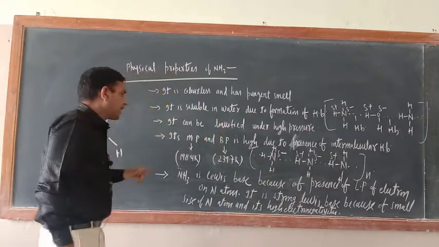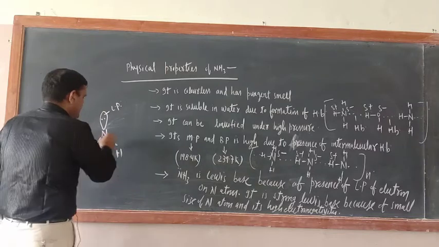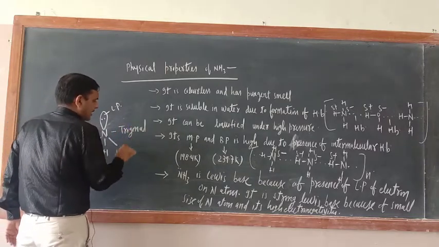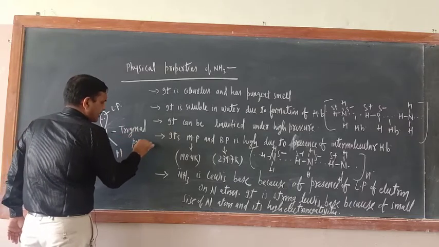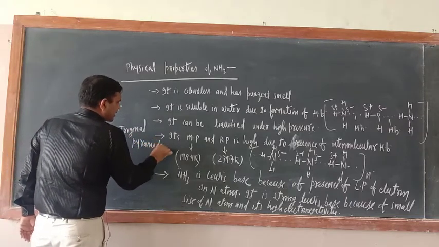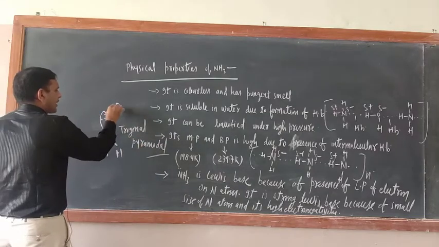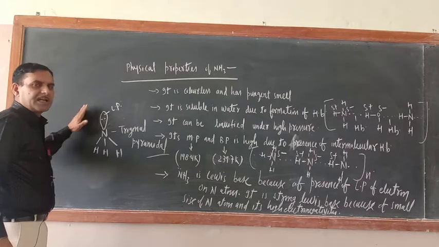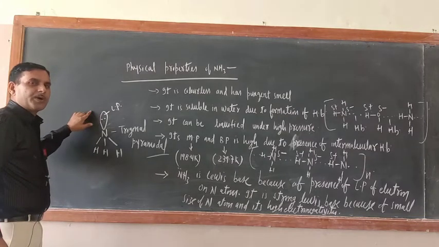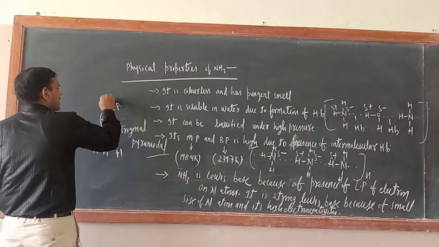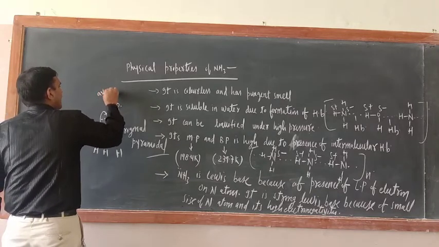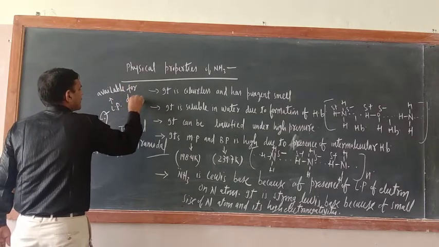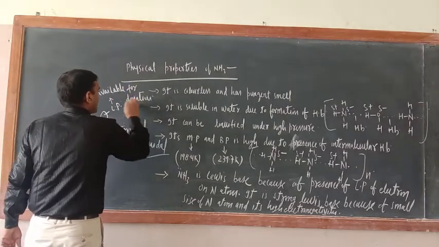Why? Ammonia is a Lewis base. As you know, what is the structure of ammonia? Trigonal pyramidal. Okay. So just see, at the nitrogen atom a lone pair of electrons is present, and during the course of a chemical reaction ammonia very easily donates this lone pair of electrons, available for donation. Okay. Why are they available for donation?